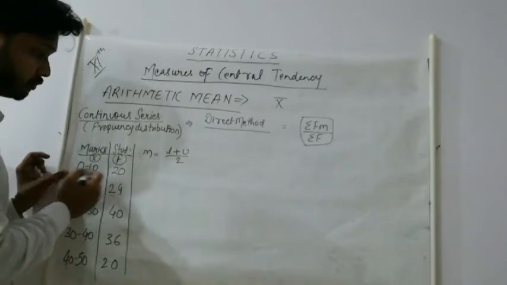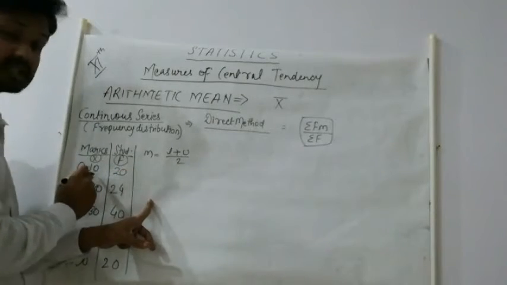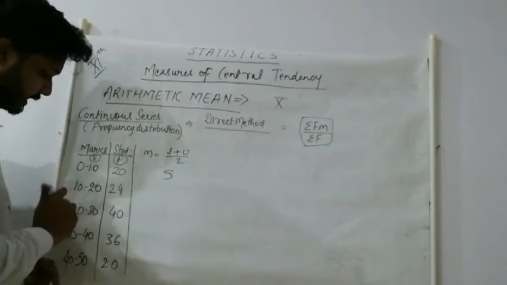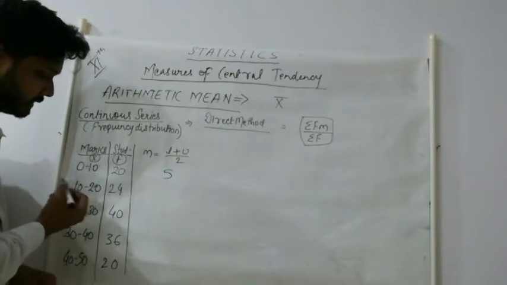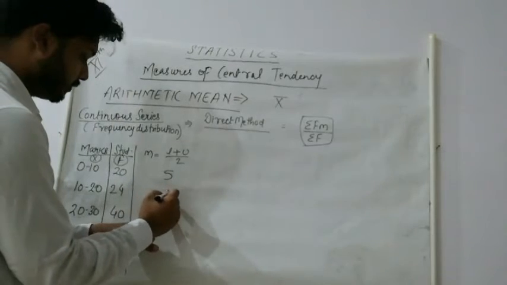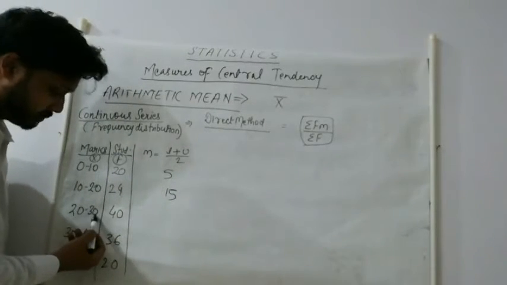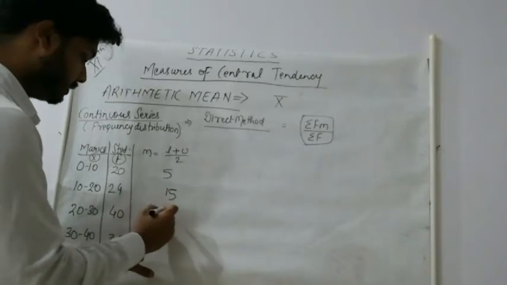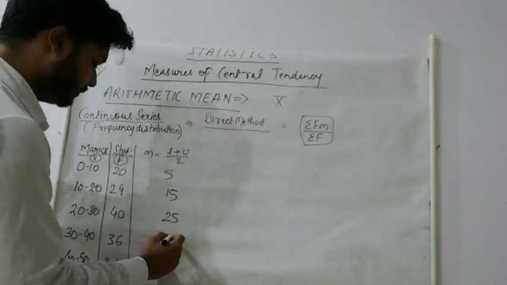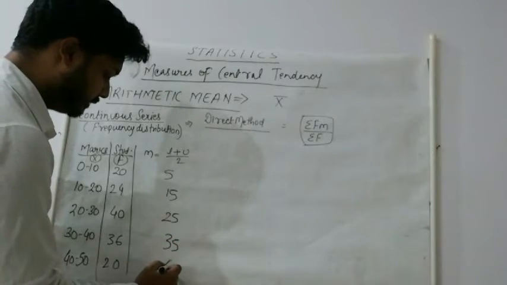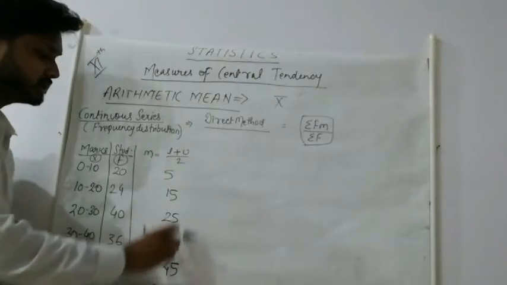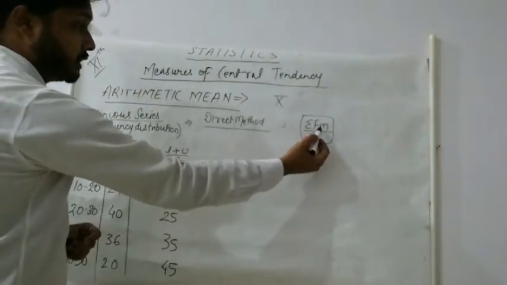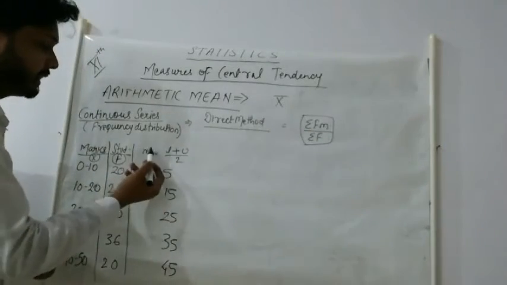This is your lower limit, that is 0, plus 10 divided by 2. How much will we get? 5. In the second one, 10 plus 20 divided by 2, so it will be 15. 20 plus 30, lower limit plus upper limit divided by 2, 25. In the same way, it will be 35 and 45. So this is what we have got, the mid value of the series.